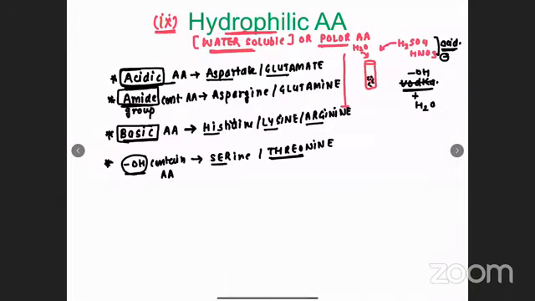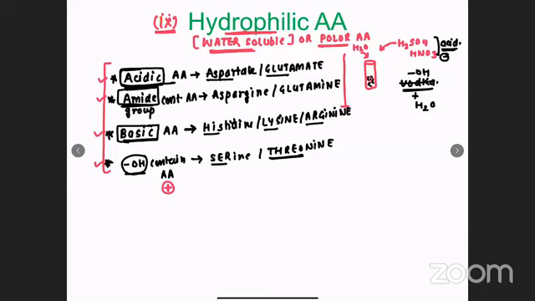So these four categories, we are going to remember the name of the category. By that, we can easily identify whether it is water soluble or not. So acid, yes, water soluble. Amide, yes. Basic, yes. And alcohol containing.